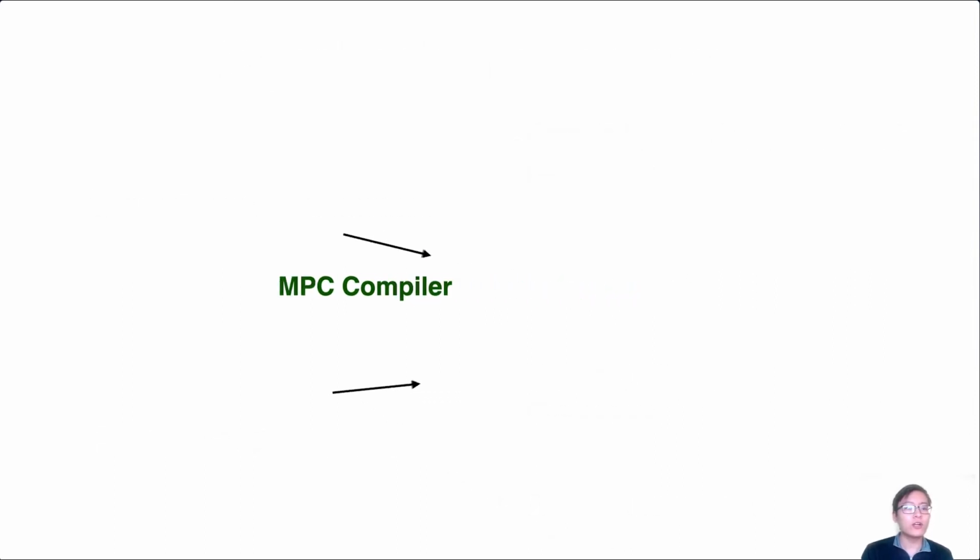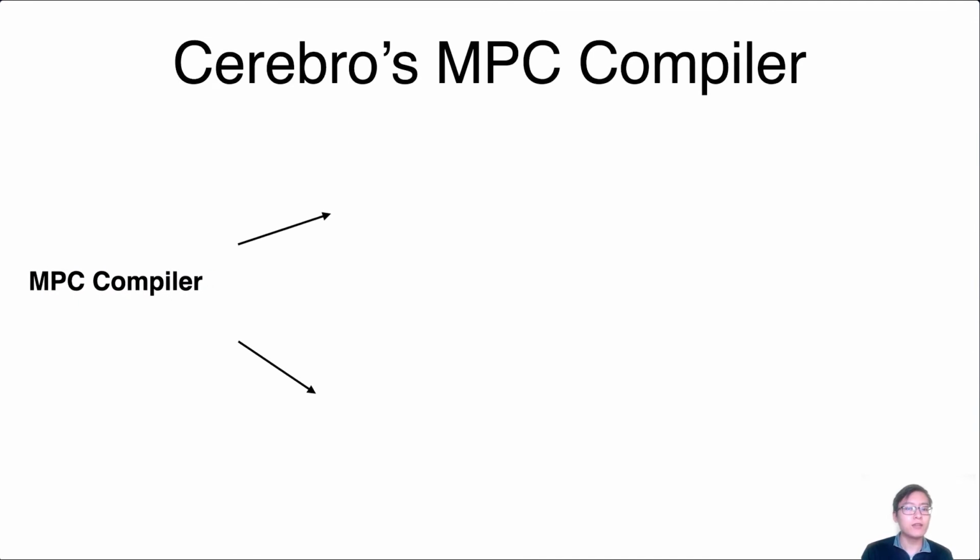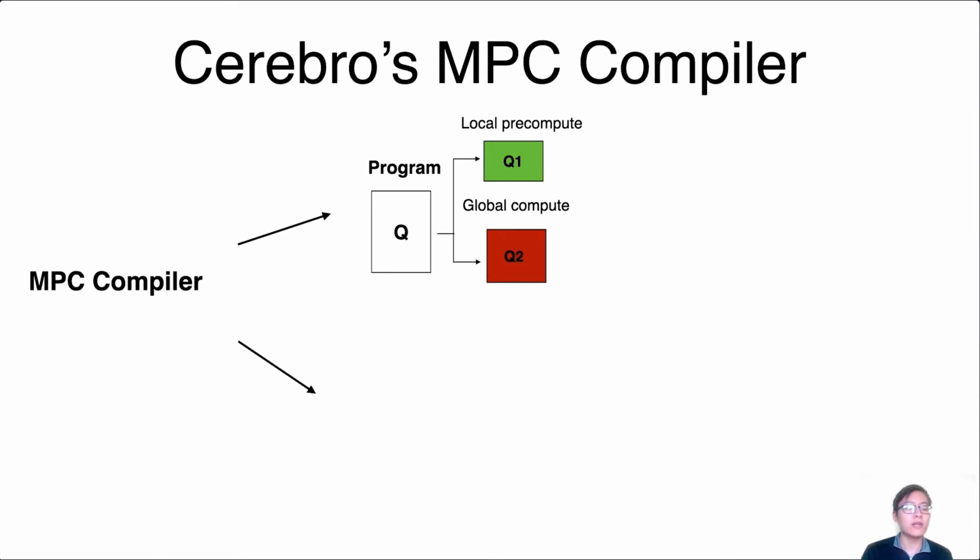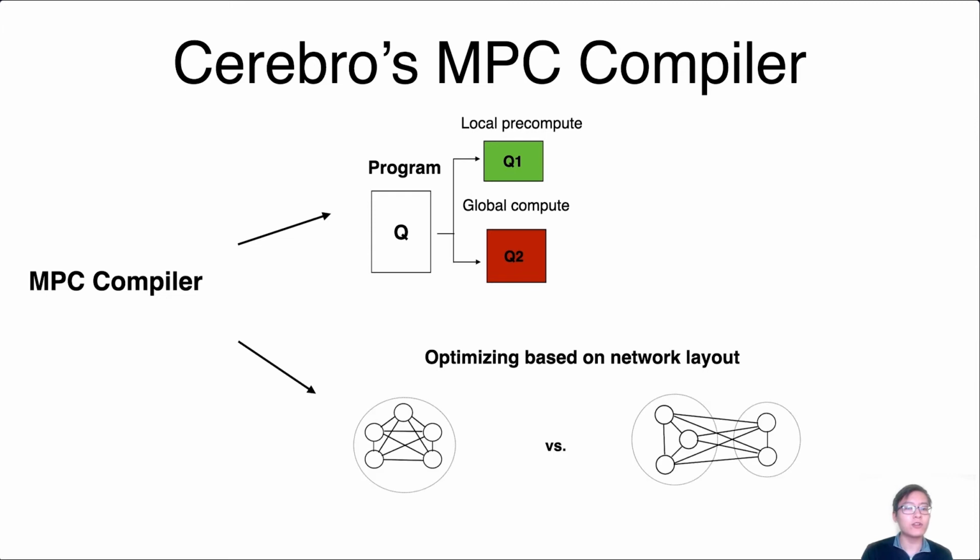There are two notable contributions in our MPC compiler. The first is automatically partitioning a program into a local precompute, which consists of operations that can be done by a party on its own private data in plaintext, and global compute, which consists of the remaining operations that must be done in secure MPC, which is much more expensive. The second contribution is optimizing MPC protocols based on the layout of the parties. Due to the time constraints of the talk, we'll focus on the second contribution.